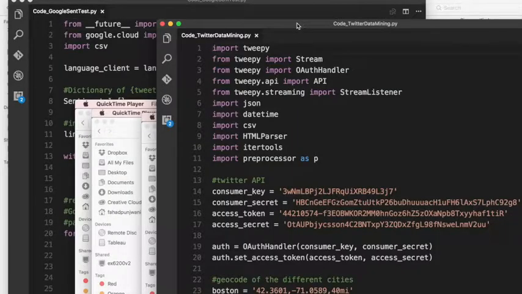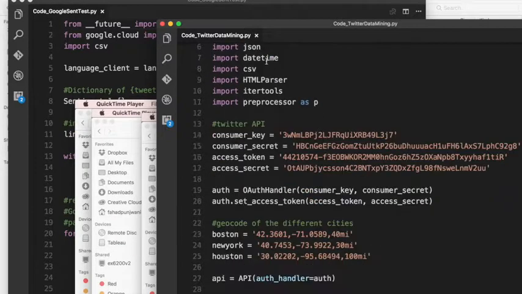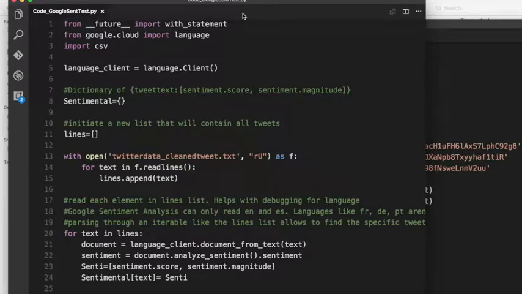Overall, this was an extremely fun and challenging project for me. Not only did I get to sharpen my Python skills, I also learned about Tweepy and mining Twitter data, all the attributes of a tweet, how to clean a tweet, parse a tweet, open a file and feed data into a file. I also learned how to use Google's sentiment analysis, which was extremely fun. This gave me a better understanding of machine learning and how it works, and just the amount of information there's out there right now for an average Joe to get up to speed on this topic. And I also got to play in Tableau, which is really fun and powerful. Thank you.